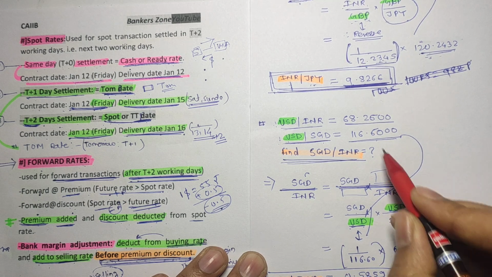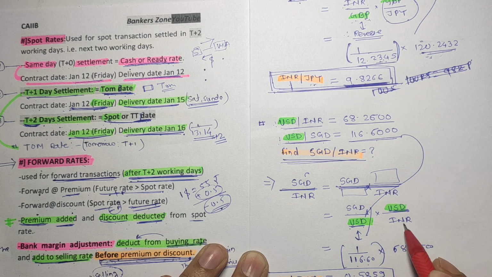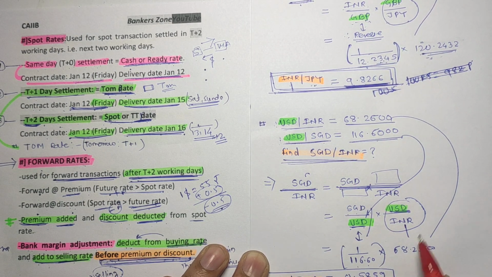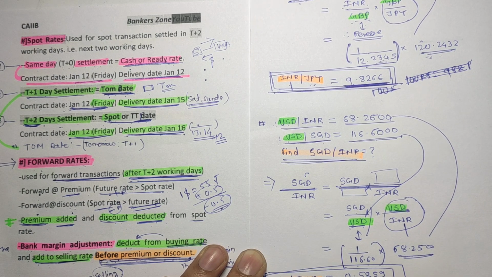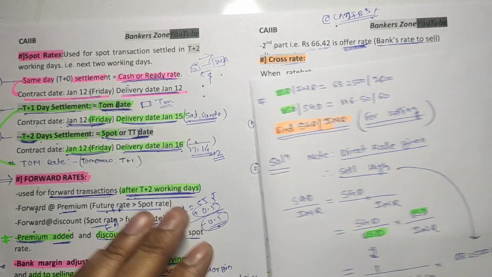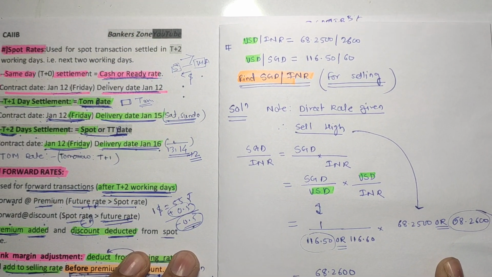So 1 upon 116.60 that we will take, and next we want USD to INR. USD to INR they have directly given, so just put the value and solve using a simple calculator, and you will get the value. In this fashion you can solve some tough numericals. Actually it is not tough, it is very easy, so I am taking it very fast.